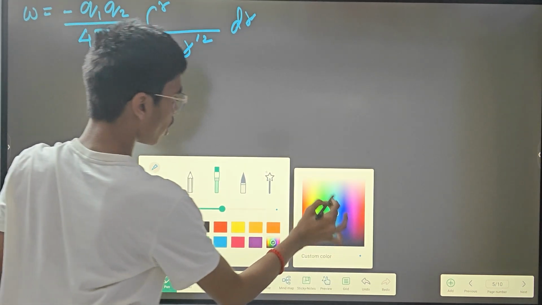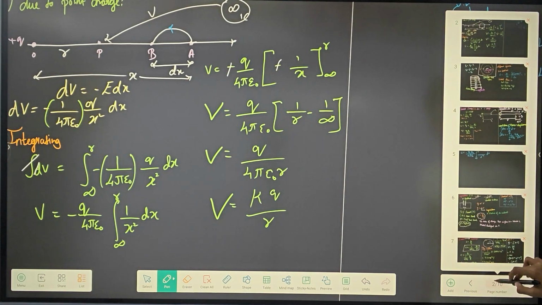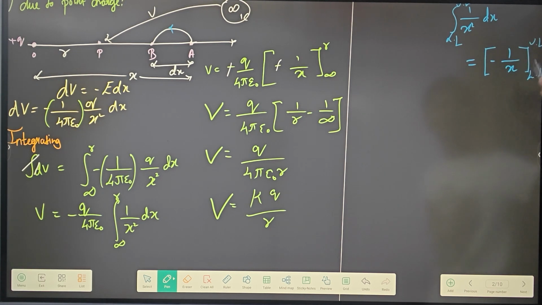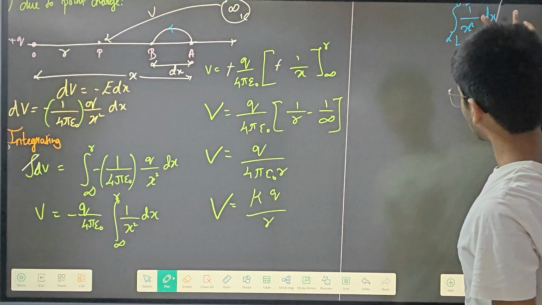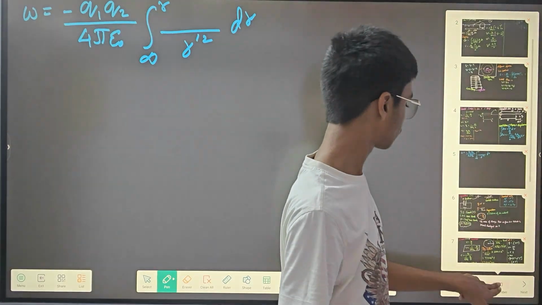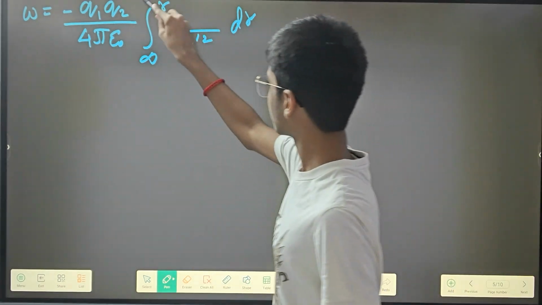I've already said this here. Now I'm going to explain how this point came, from what I derived it. Whenever you have it like this, I'm just going to take this particular term.